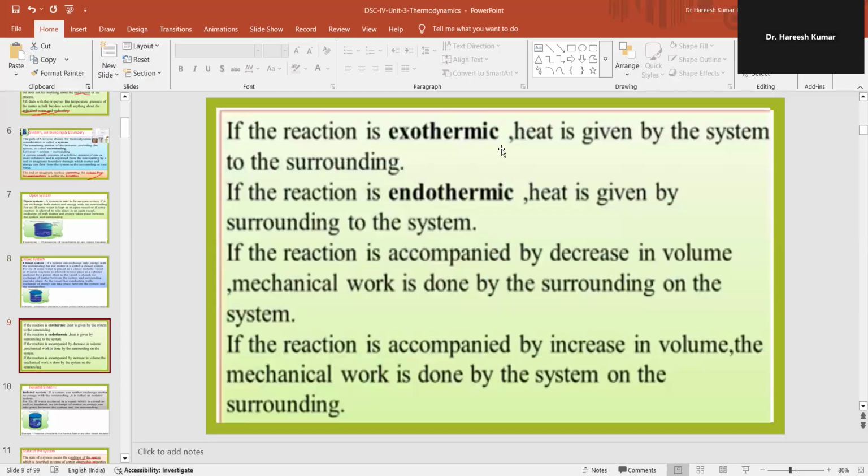If a reaction is exothermic, heat is given by the system to the surrounding. If the reaction is endothermic, heat is given by the surrounding to the system. If the reaction is accompanied by a decrease in volume, mechanical work is done by the surrounding on the system. If the reaction is accompanied by an increase in volume, mechanical work is done by the system on the surrounding.